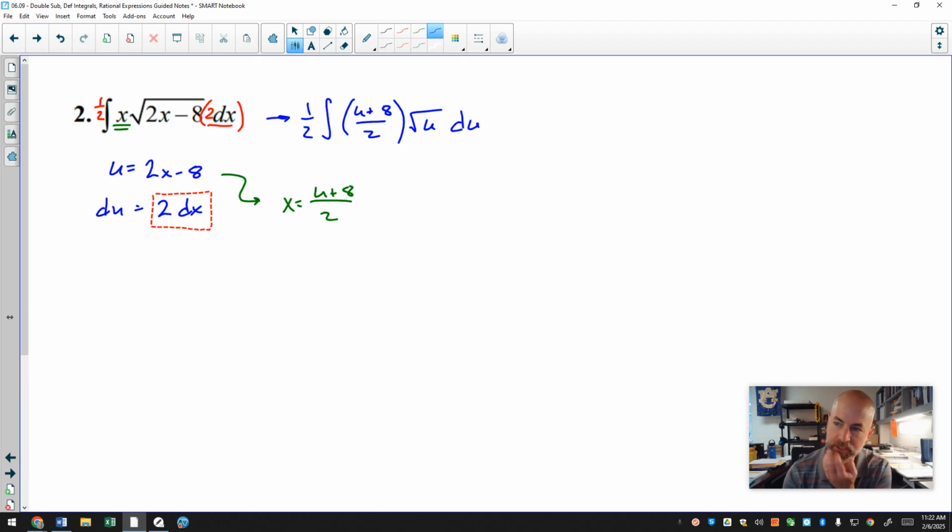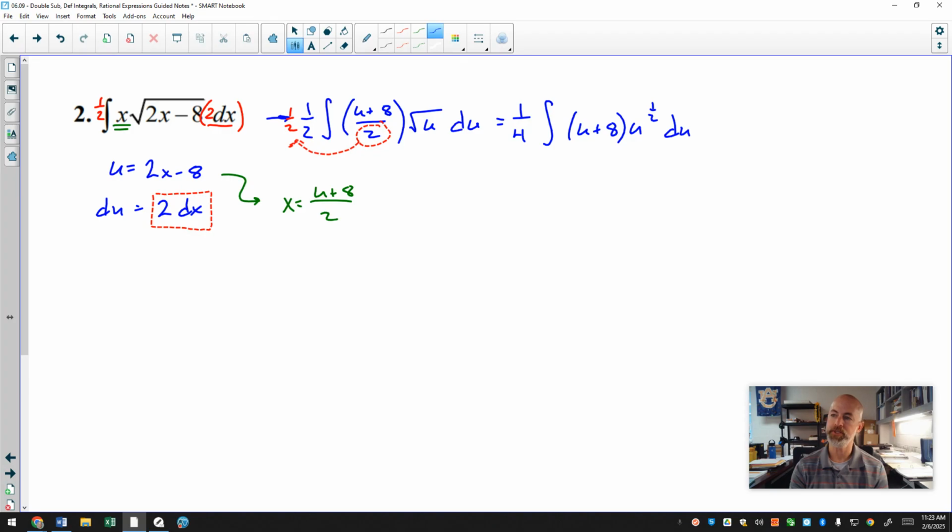And again, we're looking at this trying to figure out what is going to be the convenient way to do this antiderivative. All my x's are out, all my u's are in, so we're reevaluating this new problem. And one thing that I see is this division of 2 right here, that's a 1/2 right here. I can actually take that 1/2 out of this integral. I don't really like that 1/2, and I'm going to move it in front of my integral. I'm going to take that 1/2 out, and I'm going to rewrite this expression as 1/4 of the antiderivative of u plus 8, and the square root of u is the same thing as u to the 1/2 power.